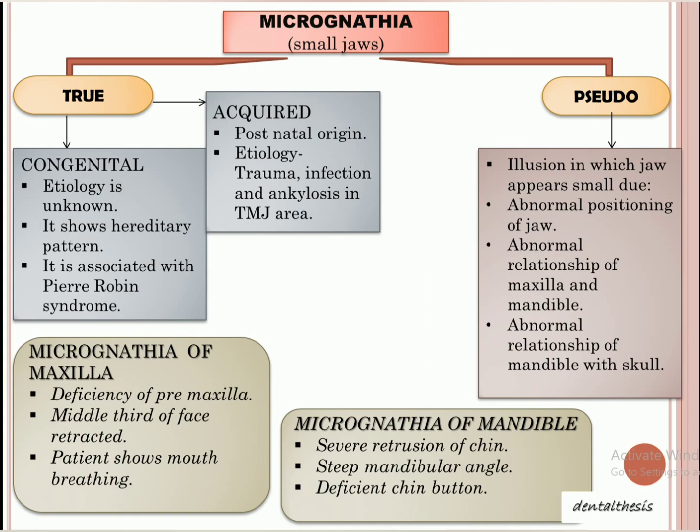Now we come again to maxilla and mandible. If there is micrognathia of maxilla, then there will be deficiency of the premaxilla, or the middle third of the face will be retracted, slightly set back. And the patient shows mouth breathing; instead of breathing through the nose, they will breathe through the mouth.